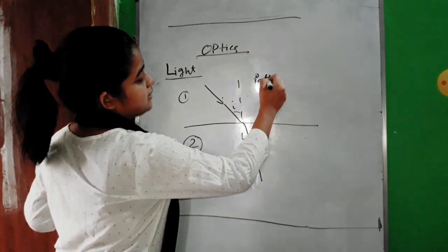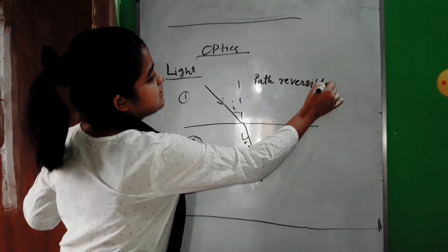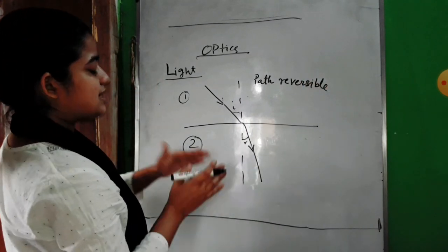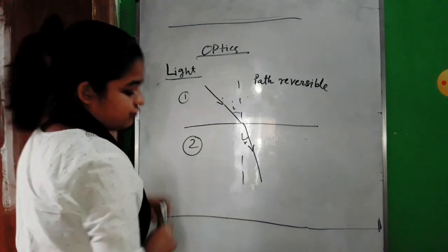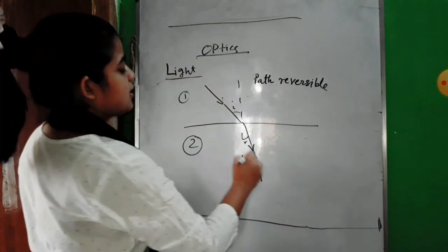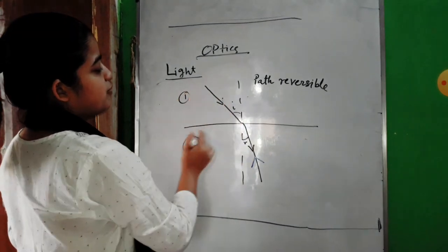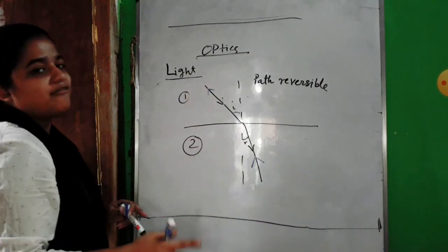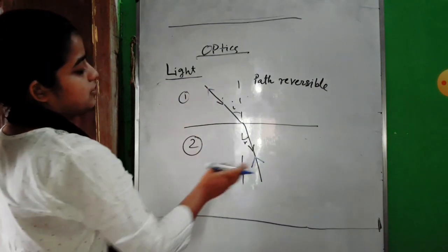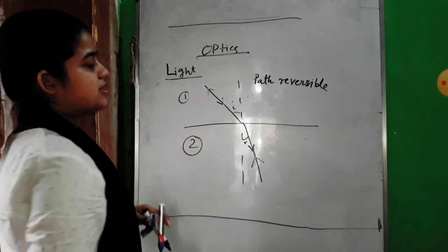Path of light is reversible. Reversible means, if in the second case light travels from medium 2 to medium 1, from this side to this side, then your light will traverse the same path.